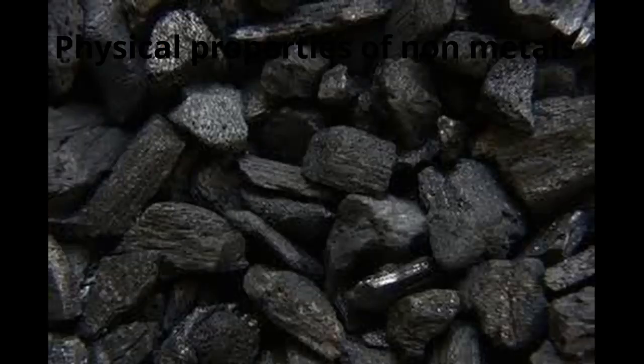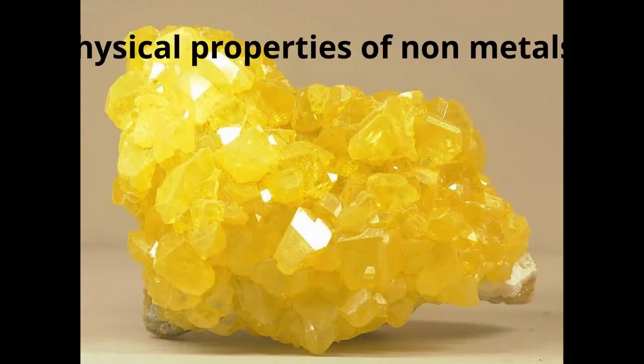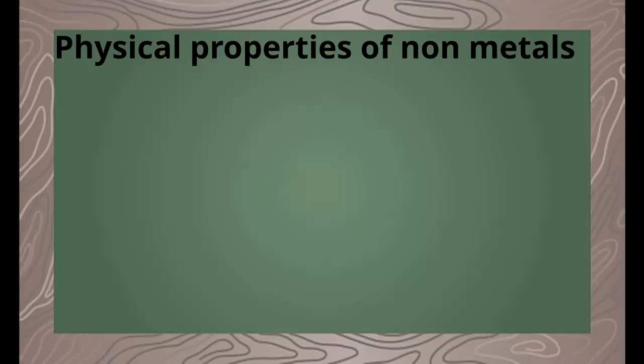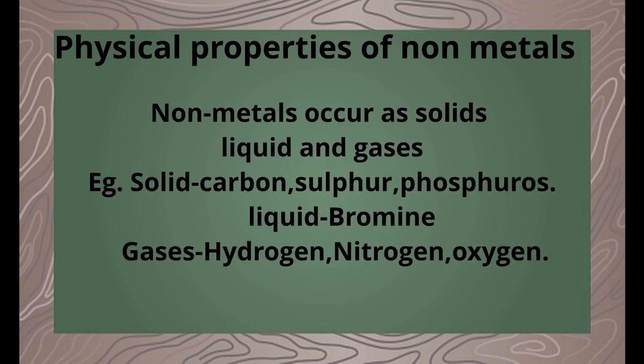Non-metals like carbon, sulfur, phosphorus are brittle and non-lustrous. Physical properties of non-metals. See, first we see physical state. Non-metals occur as solid, liquid and gas.